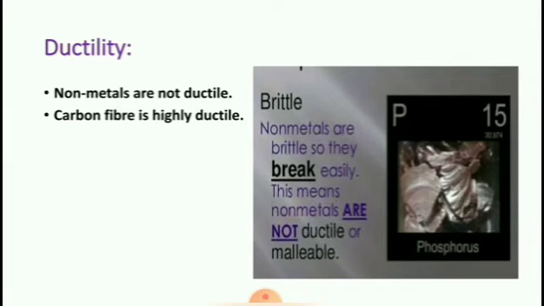Next, ductility. Non-metals are not ductile. That is, they are brittle, so they break easily. This means non-metals are not ductile or malleable. For example, phosphorus. Carbon fiber is highly ductile.